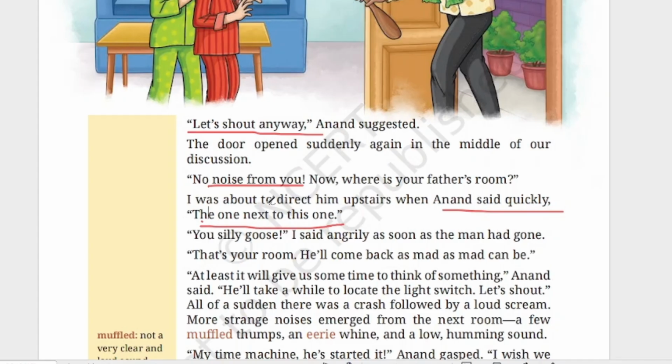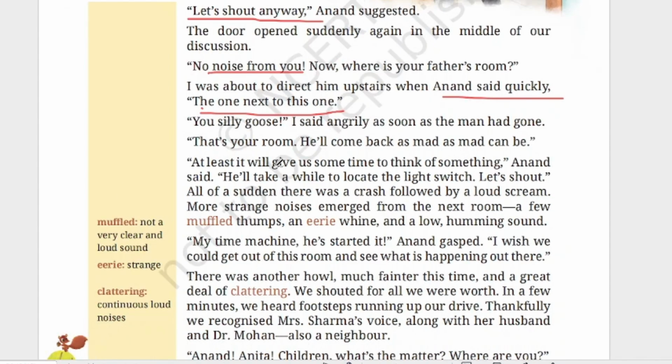Okay, the boy is saying the next room, the one next to this one, means the next room is his father's room. "You silly goose," I said angrily as soon as the man had gone. So she's scolding Anand and saying, what did you say? That's your room. "He will come back as mad as can be." So she's scared. You have made that man go into your room. As he goes and understands that it is your room, he will be coming back to us.